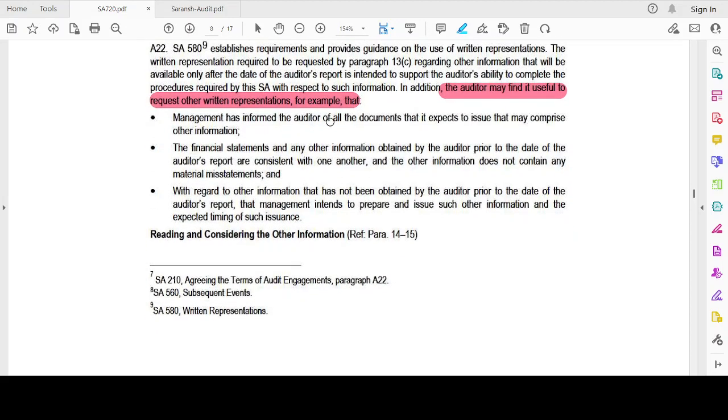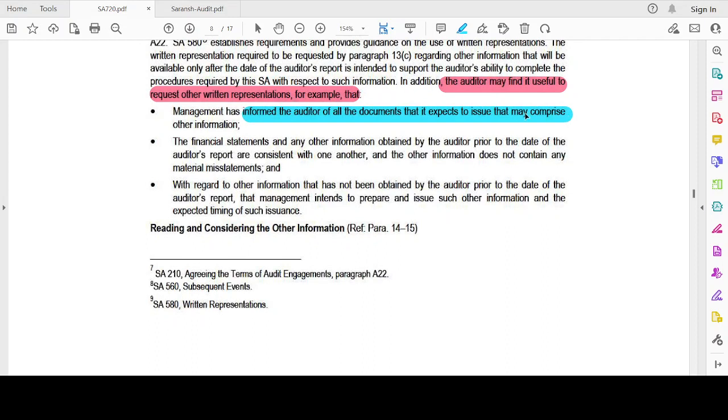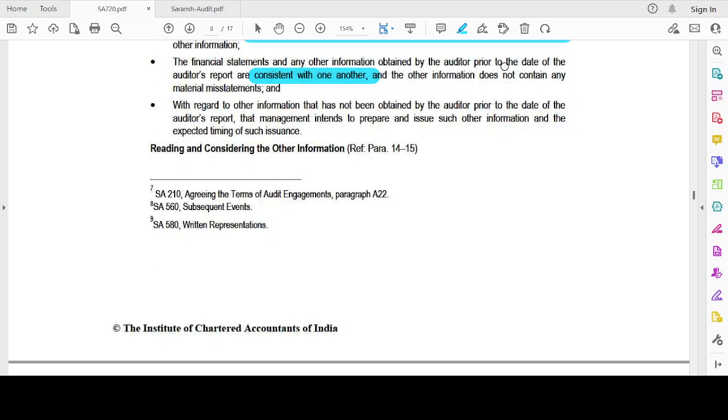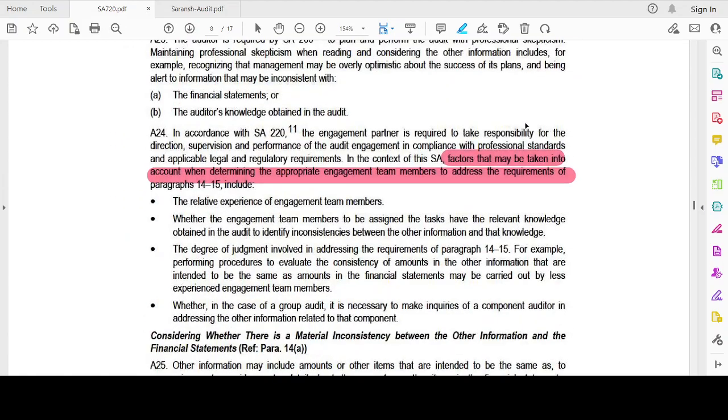For example, management has informed the auditor of all the documents it is expected to issue that may comprise other information. The financial statements and other information obtained by the auditor prior to the date of the auditor's report are consistent with one another, and the other information does not contain any material misstatement. With regard to the other information that has not been obtained by the date of the auditor's report, the management intends to prepare and issue such other information and the expected timing of such issuance.